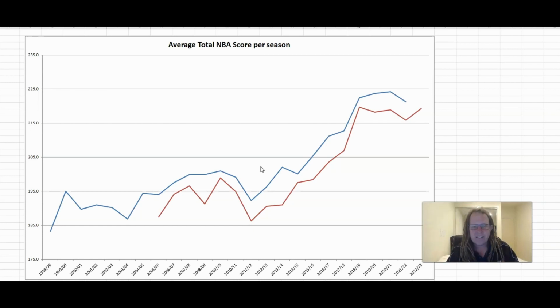The other thing you can see is that they actually resemble each other quite well. When the preseason goes up, so do the regular season scores. So it's a very good indication of where the game's heading, what the scores are going to be. As you can see from this area up here, preseason started going up per year, so did regular season, and then just around here it stayed around the same, and went slightly up in regular season as well. And then last year went straight down, from about an average of 218 down to 215. It was off about 3 points, and so did the regular season.